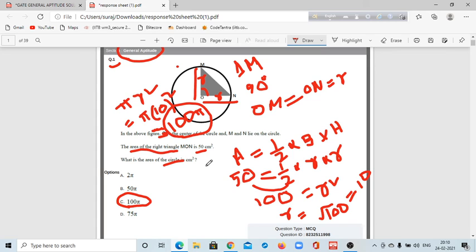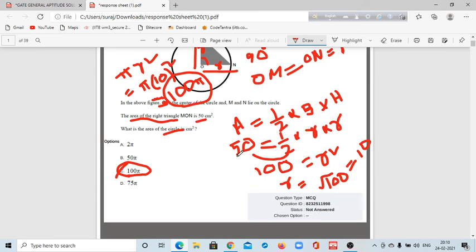Okay, so the answer is C, and you will get 1 mark. It was a very easy question.